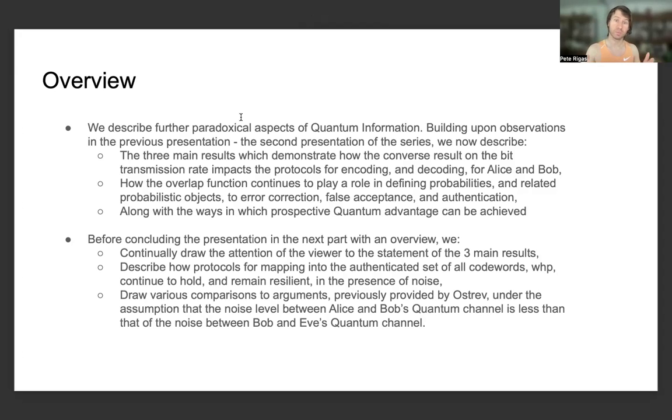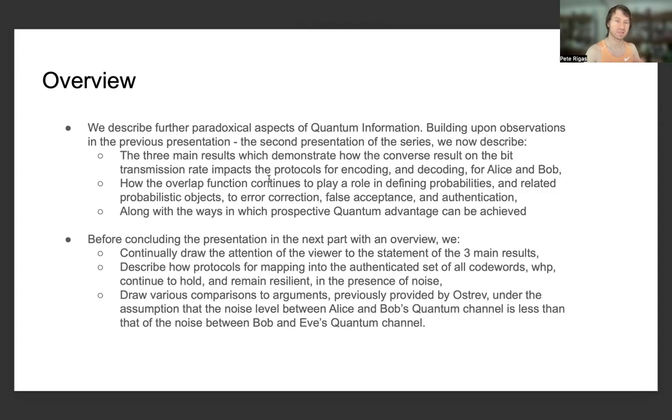And finally, before concluding the presentation, the next part of the overview, the fourth part of the series, which will be the final part, we continually draw the attention of the viewer to the statement of the three main results. We describe how protocols for mapping into the authenticated space of all cohorts with high probability continue to hold and remain resilient in the presence of noise.